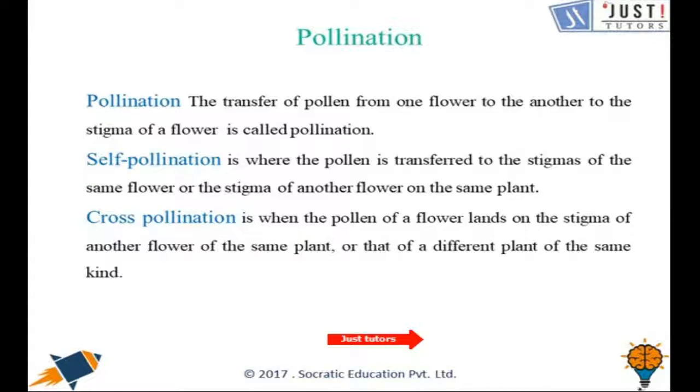If I talk about self-pollination, it means that pollen from the anthers of the same flower is transferred to the stigma. And if I talk about cross-pollination, in this case pollen from a different flower is transferred to the stigma. But the point which needs to be noticed here is that the flowers can be on the same plant or on different plants, and the plant needs help from various agents of pollination to carry out cross-pollination. The agents of pollination could be wind, insects, birds and other animals.